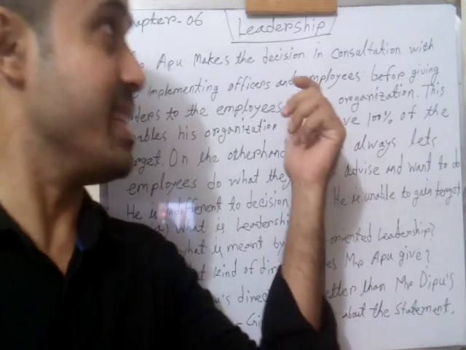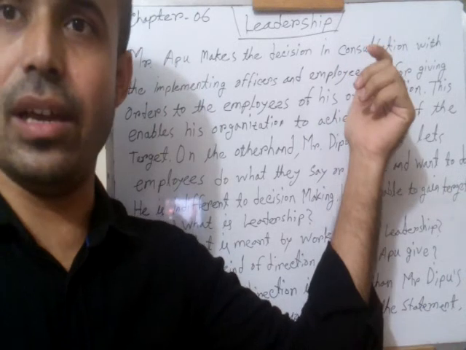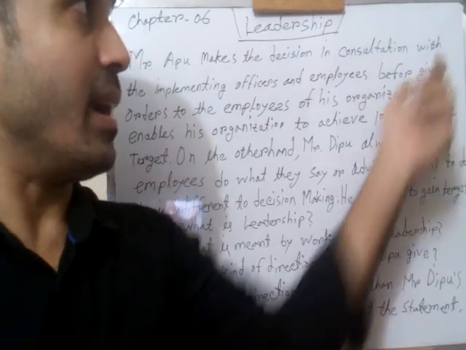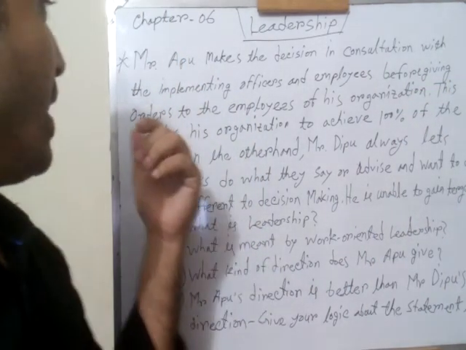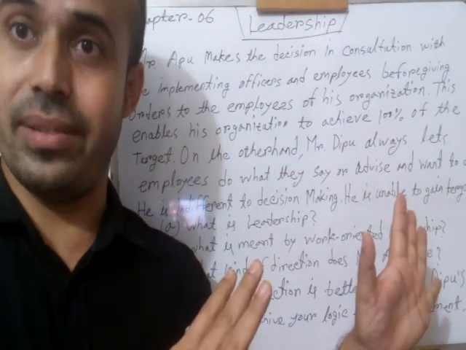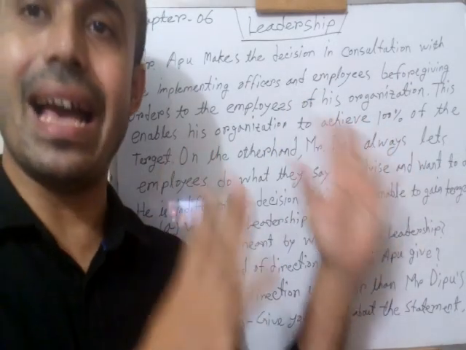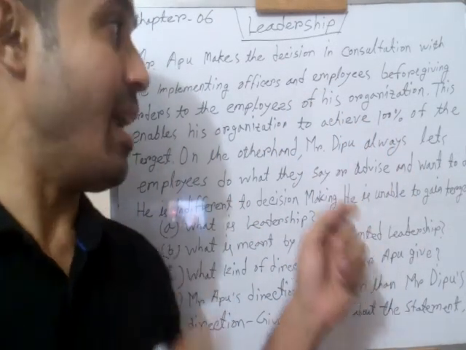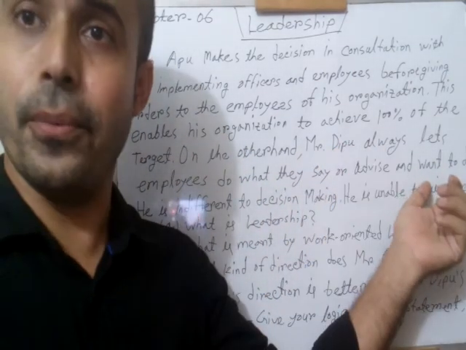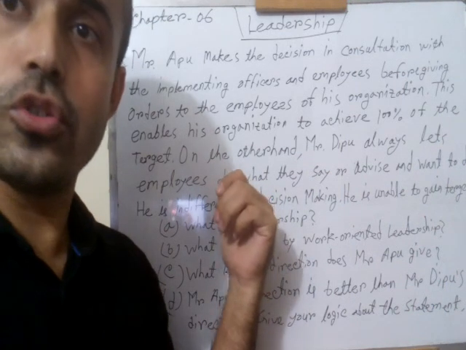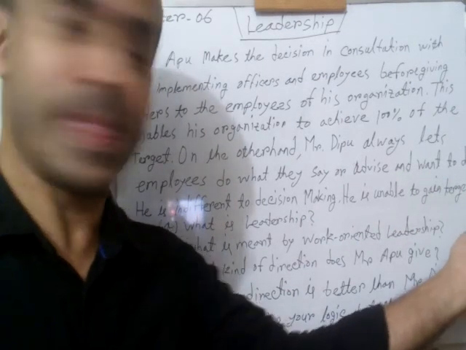Mr. Oppo makes this decision in consultation with implementing officers and employees before giving orders to the employees of his organization. This enables his organization to achieve the goal, 100% of the target achieved. On the other hand, Mr. Deepu lets employees do what they say, advise or want to do.